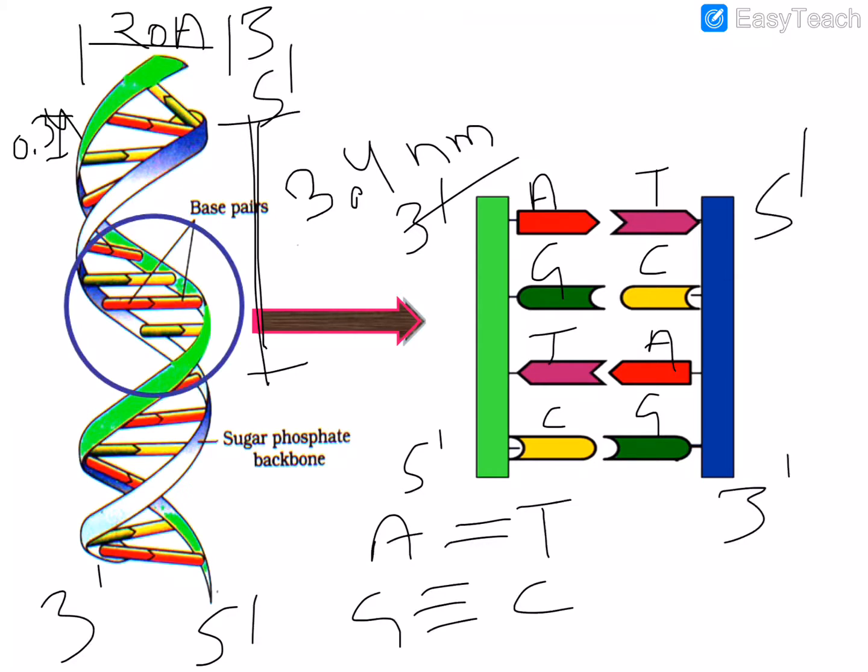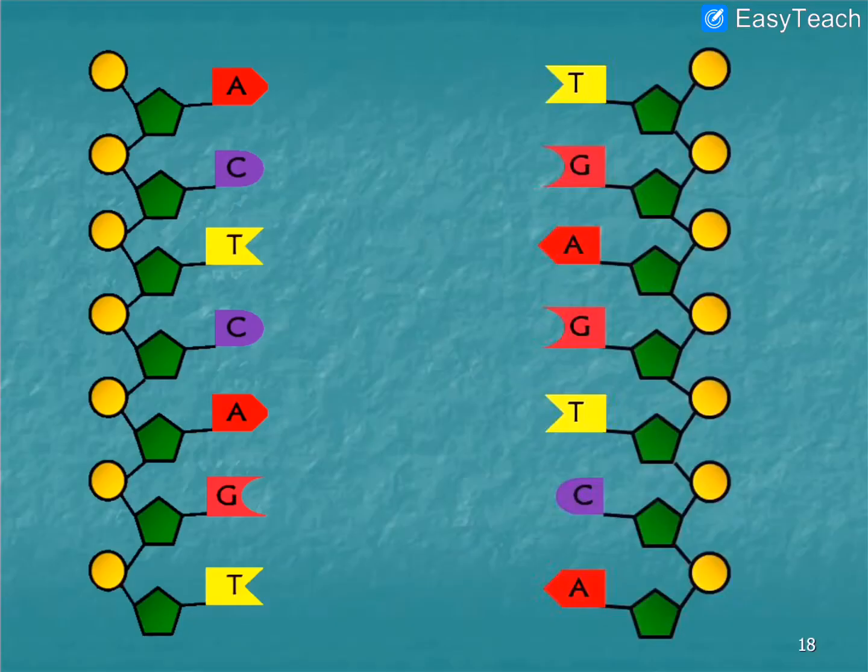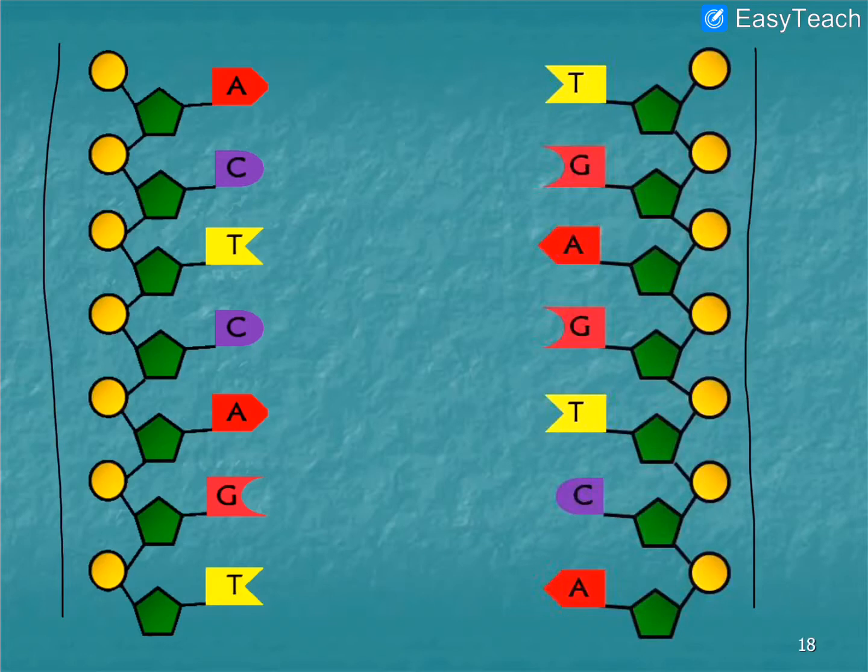So these two strands are anti-parallel to each other. Here you can see the structure. This one is the backbone of the polynucleotide chain.